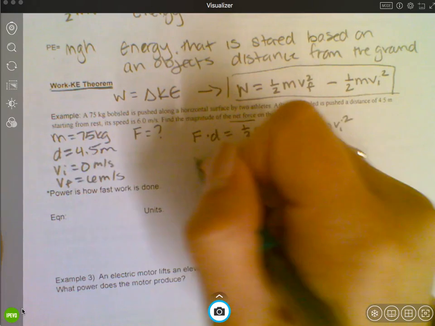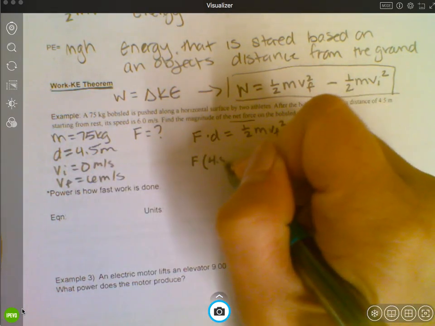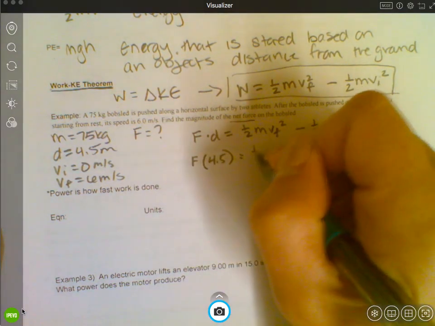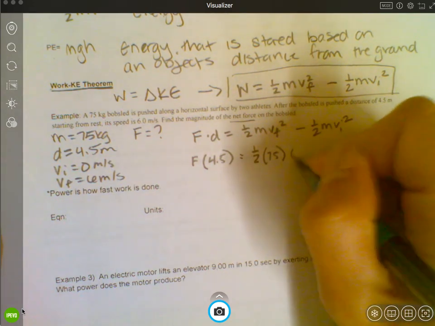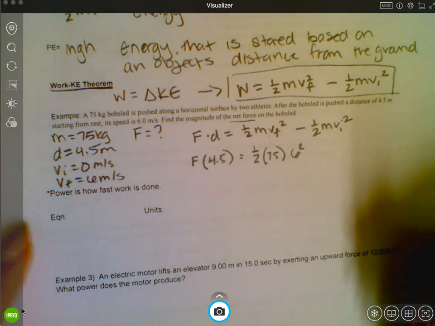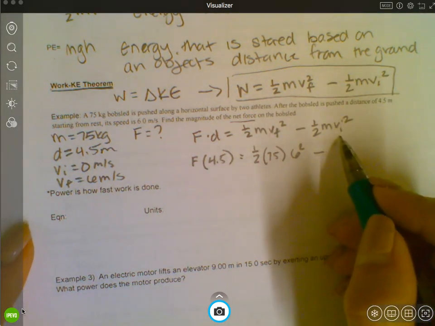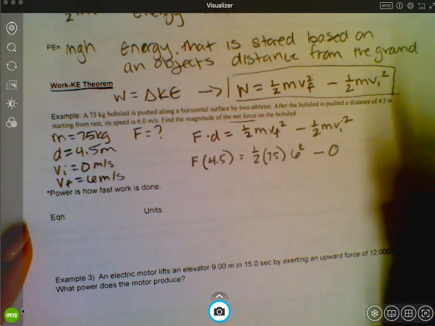Okay, and then I'm just going to plug in what I know. The distance is 4.5. I'm looking for the force. Mass is 75. V final is 6. Don't forget to square it. And because V initial is 0, I'm just going to write 0 for this whole thing, because 0 times anything is 0.